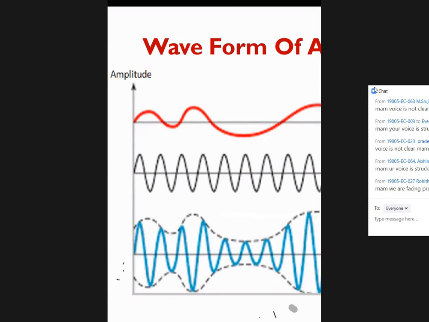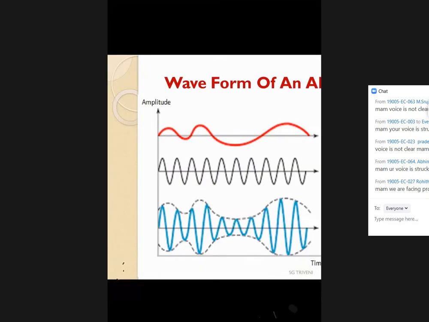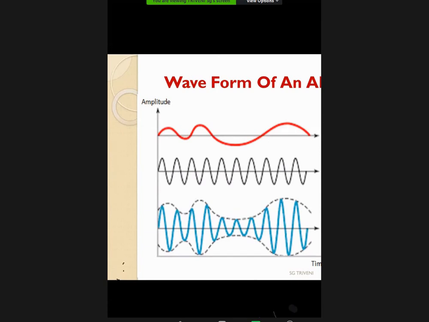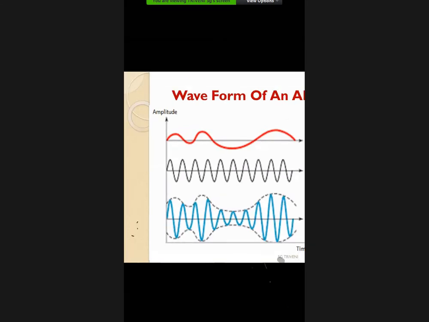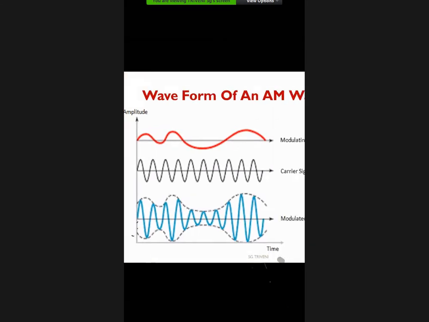The voice is disturbing, ma'am. Now simply look at the carrier signal and the modulated signal. Is the screen visible to you now? Yes, ma'am.